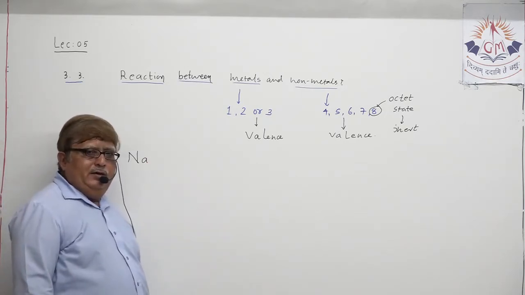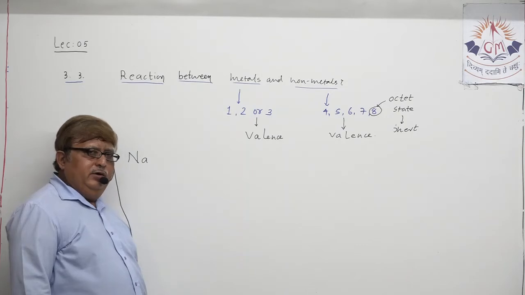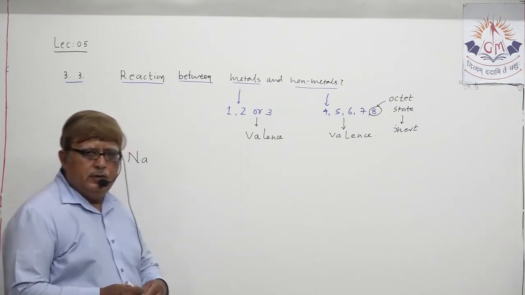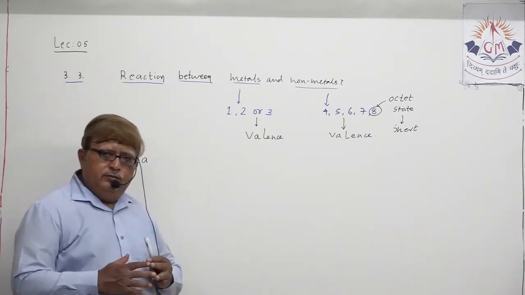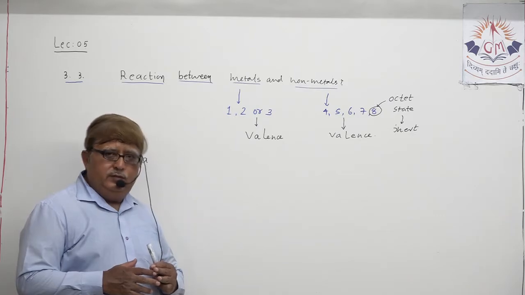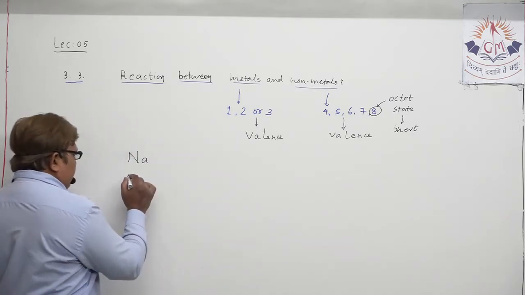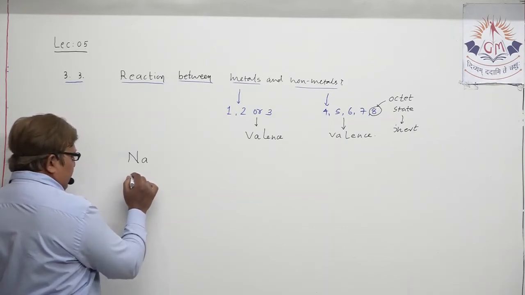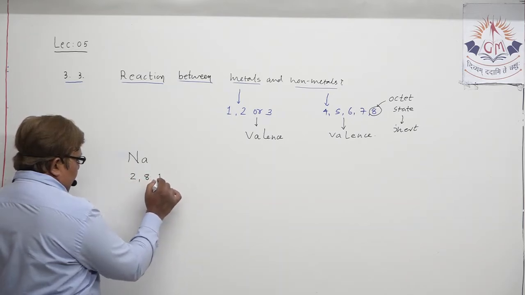I will not write the atomic number here, I will just speak, and you all know the atomic number of sodium is 11. And because the atomic number of sodium is 11, its electronic configuration is 2, 8, 1.